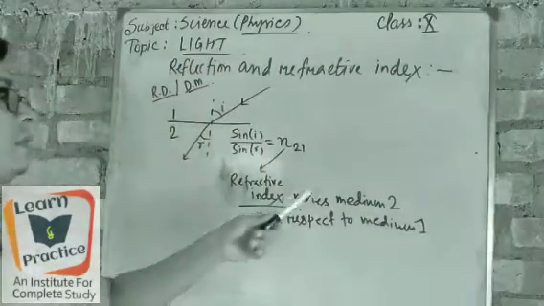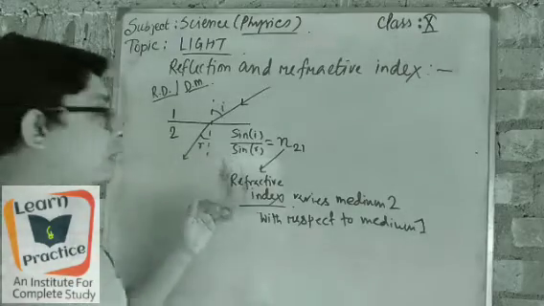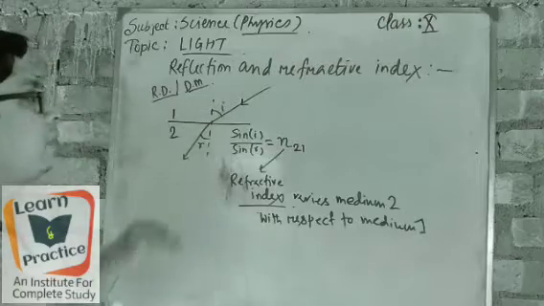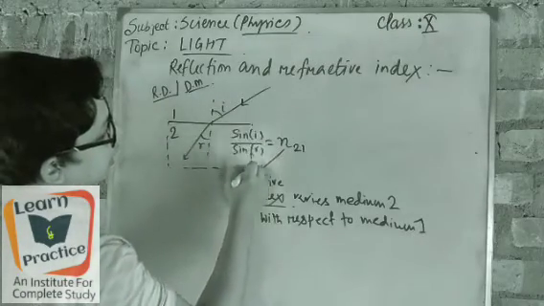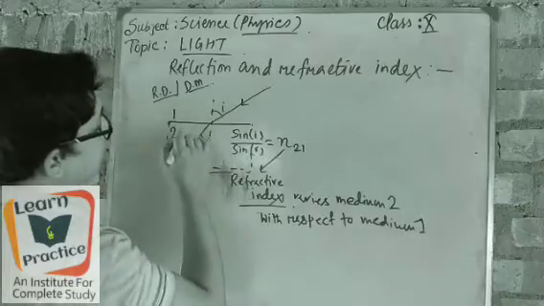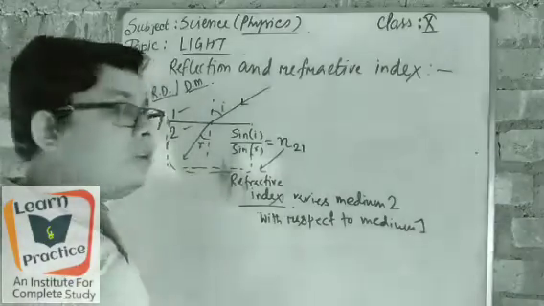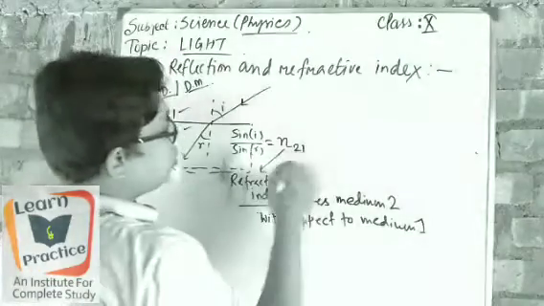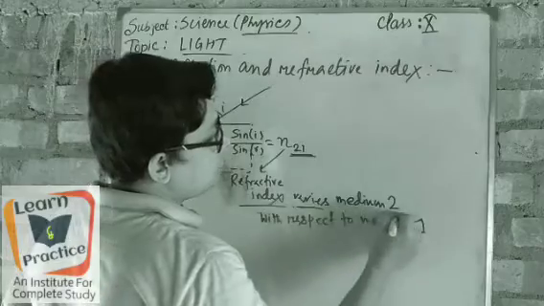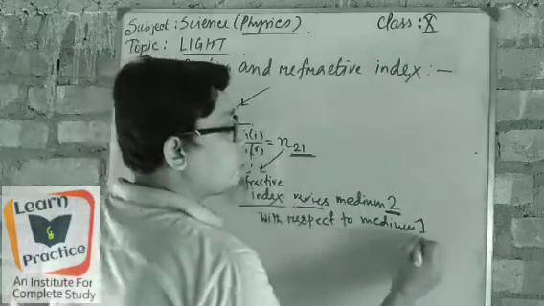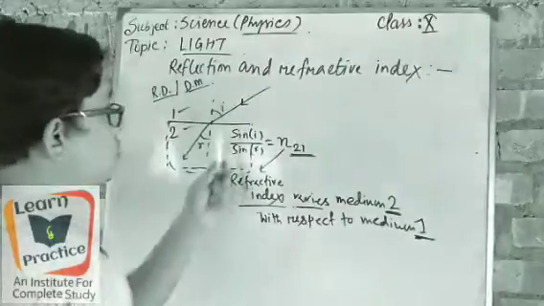So the denser medium is always taken at first, then the rarer medium. That's why 2 1 is written. It means the refractive index of medium 2 with respect to medium 1. Okay, so that's why it is written like that.